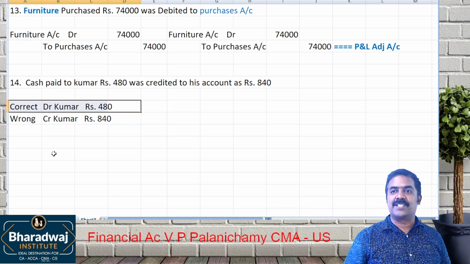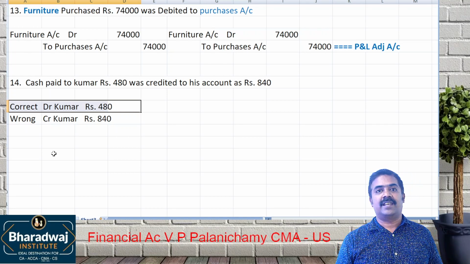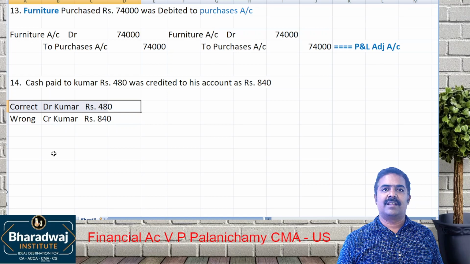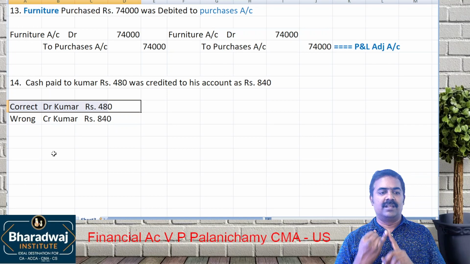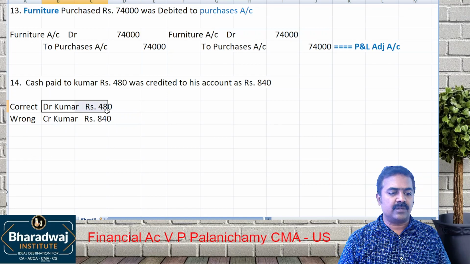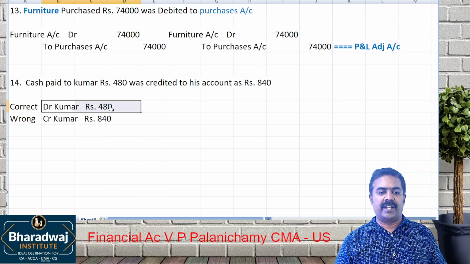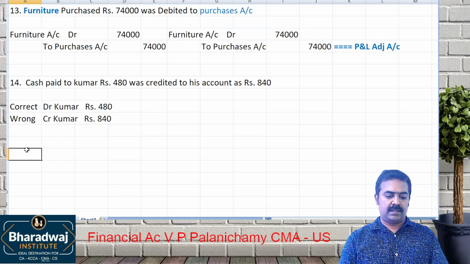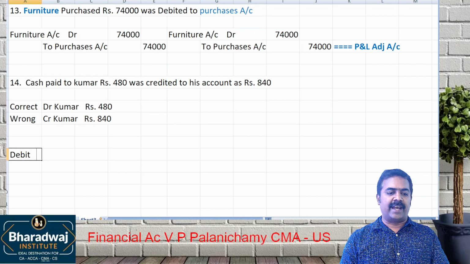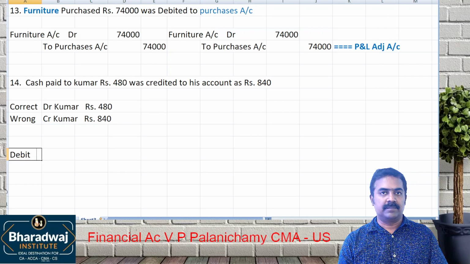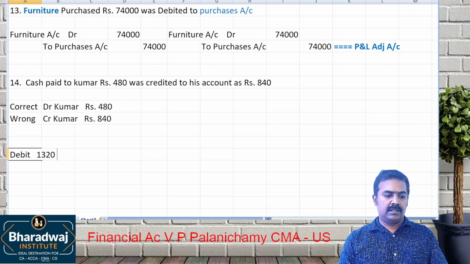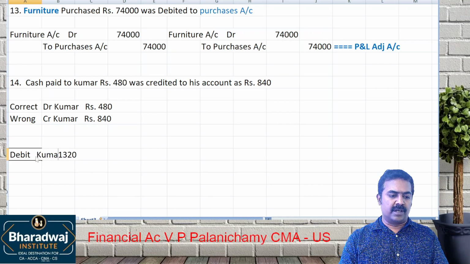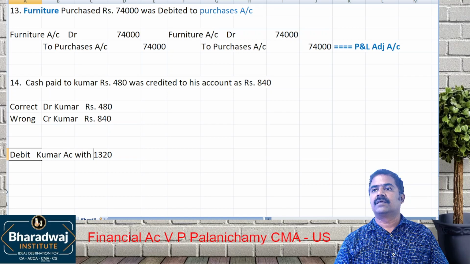We credited how much? 840. To remove that, debit 840, number one. And to put this debit, how much do you have to debit? So what is the total debit? Add both: 840 plus 480, 1,320. Debit Kumar account with rupees 1,320.